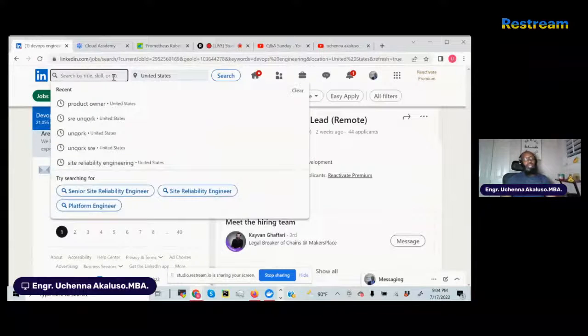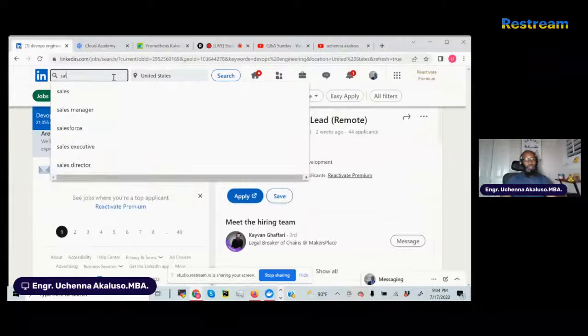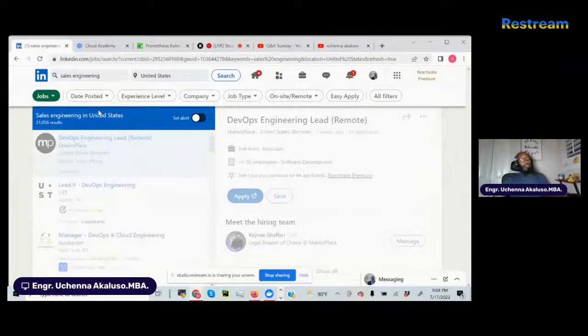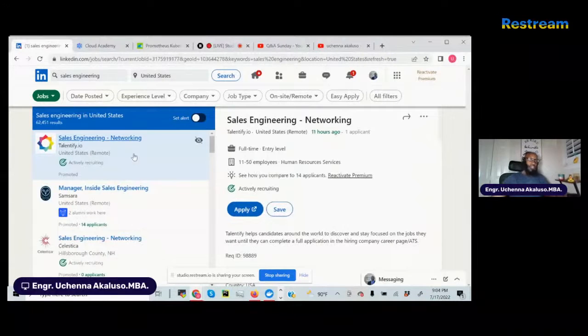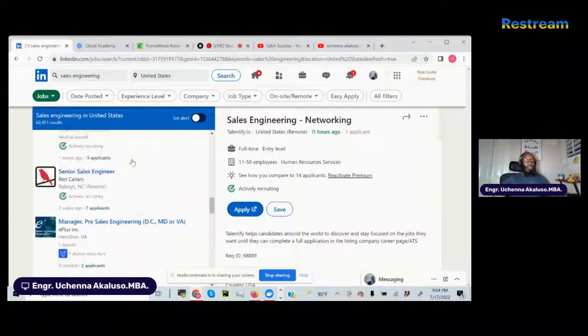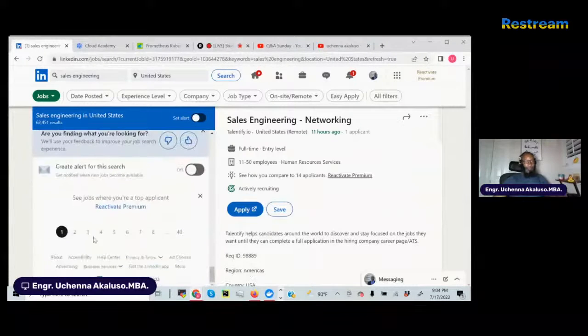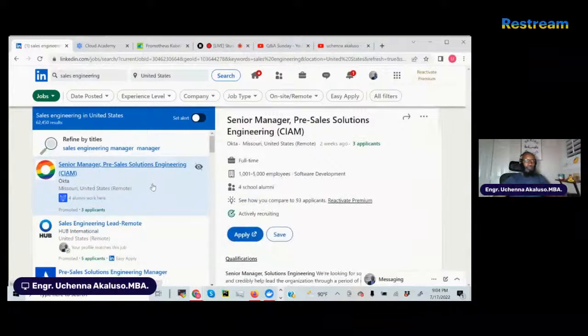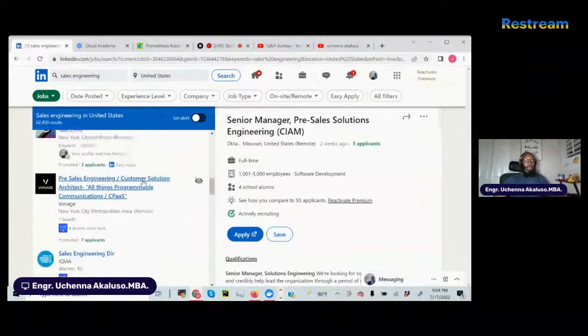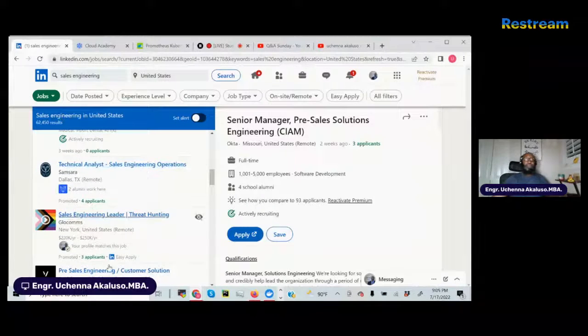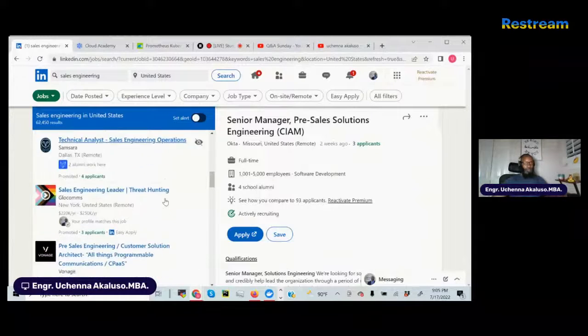If I type in something like, let's say, sales engineer, I'm just being curious here. Look, guys, I'm just going to type this in. Let's see what pops up. You see? There's plenty of jobs for sales engineering. You guys see all that? That's just page one. Page two, there's more jobs. And one good thing about LinkedIn is if it finds a job that meets your profile, it will put it right there. This one says right here, your profile matches this job. So there's plenty.